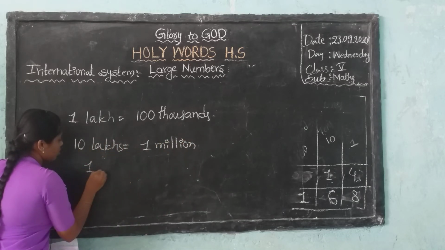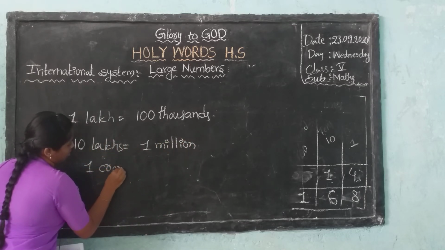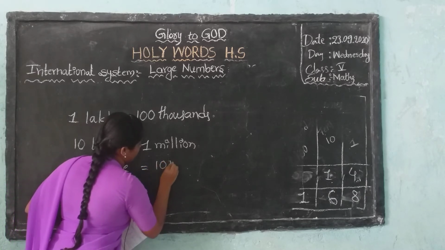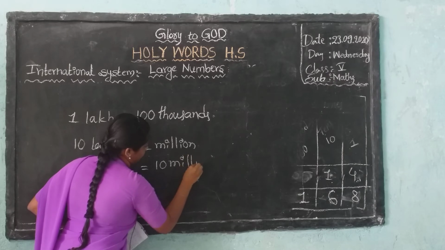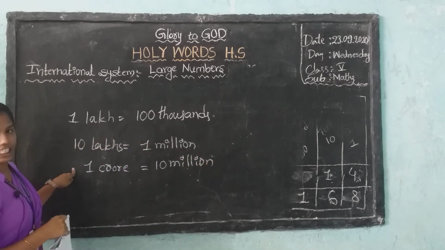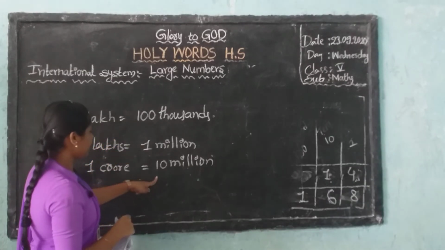And 1 crore is equal to 10 millions. So this is our Indian system, and this is the international system.